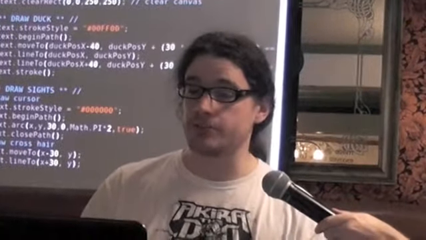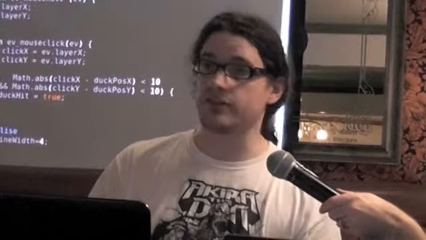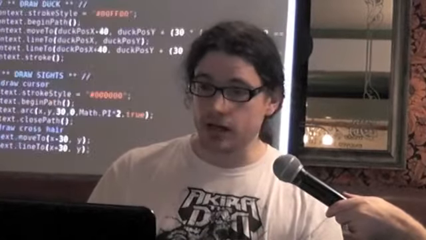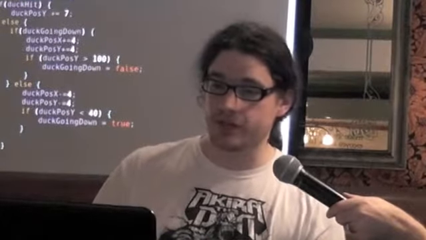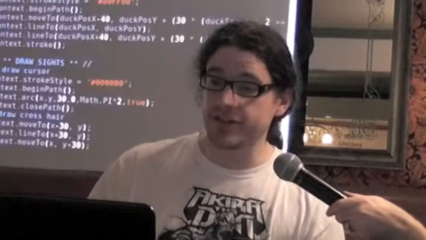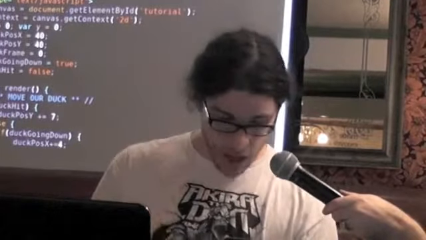Another problem: magic numbers used throughout. Duck position less than 10. 10 what? 10 pints of milk? I have no idea. Code duplication, there's some very similar code between here and here. Often unclear intention, we've got some mix and match. What's X and Y there? No idea what X and Y is.